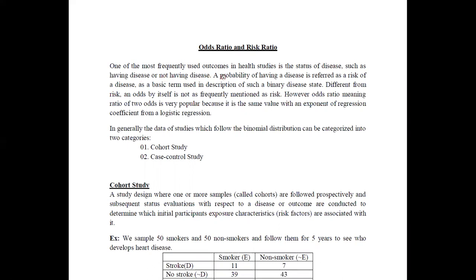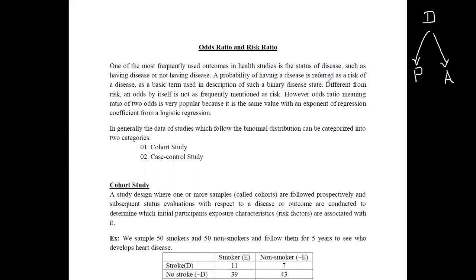Therefore, the probability of having a disease is referred to as a risk of a disease, a basic term used in the description of such a binary disease state. It is quite simple like this. If you are having a disease, then this can be in a binary manner, meaning the presence of the disease and the absence of the disease. If you are investigating this type of thing, then the risk is just the probability of presence of a disease. Therefore, we can say it as a risk.